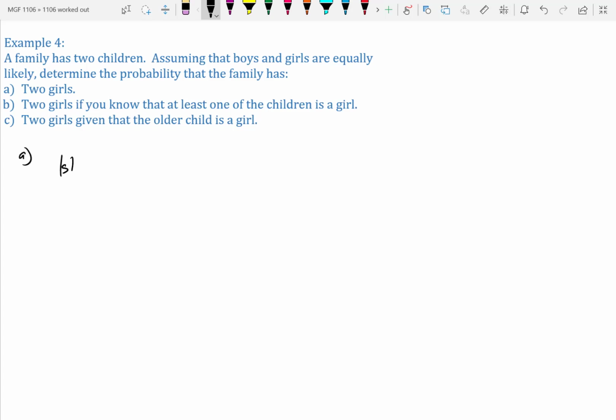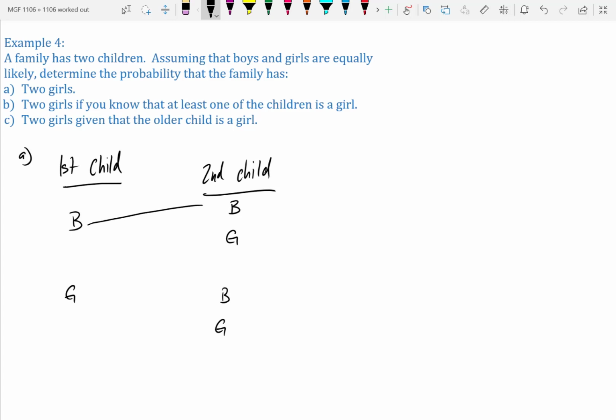We have the first child and the second child. The first child can either be a boy or a girl. The second child can either be a boy or a girl, and then we can also have another boy and a girl. So we could have boy boy, boy girl, girl boy, girl girl.